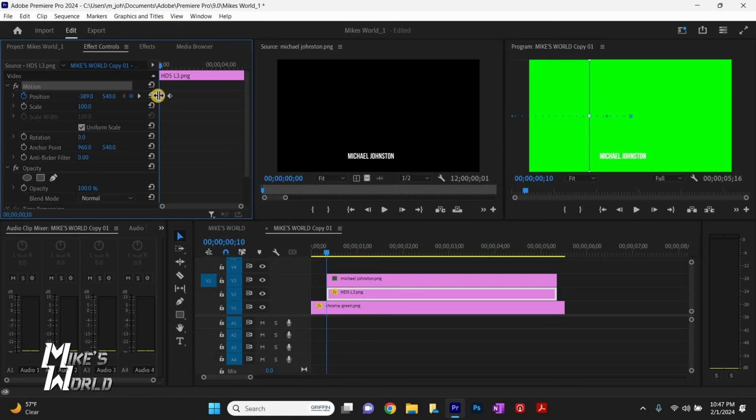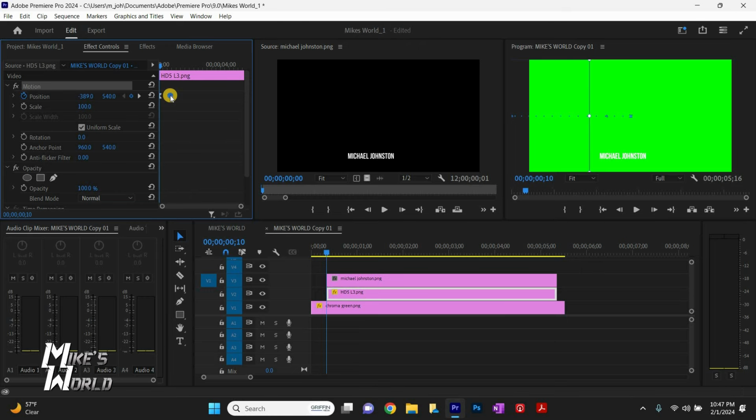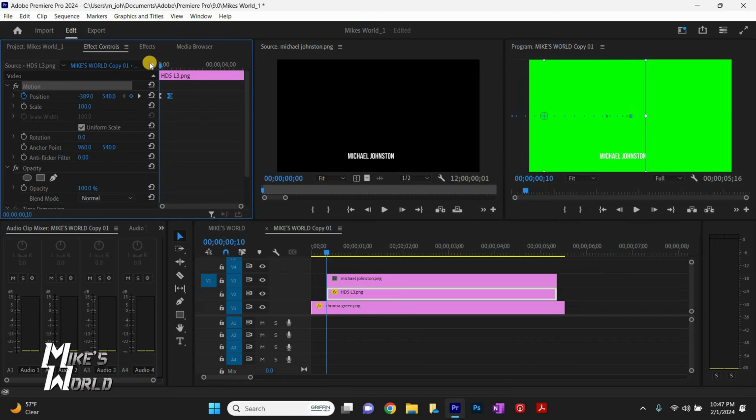Then again, we'll right click on the keyframe. We're going to ease temporal. We're going to ease out, and then we're going to ease in. And when we play it, by doing that ease in, ease out, it allows it to ramp up and slow down, so it's not just a linear jerky type movement. So it starts a little slow, ramps up fast, and slows down. That's what it's supposed to do.